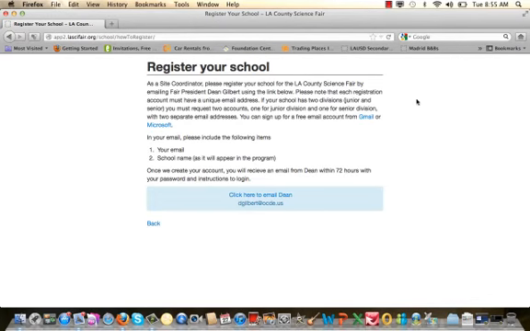And that will open up a third page that says Register Your School. Please read the script very carefully. It explains that we need two pieces of information in order to initiate the online registration process. We need your email, and that email must be a unique email that is accessible and not blocked by any firewalls. In addition to the email, we will need the full name of your school as it will appear in our awards program. You need to delineate whether or not the school is a middle school or high school.